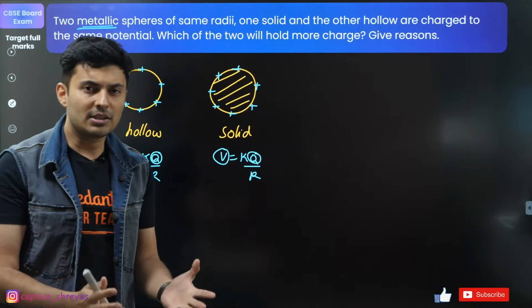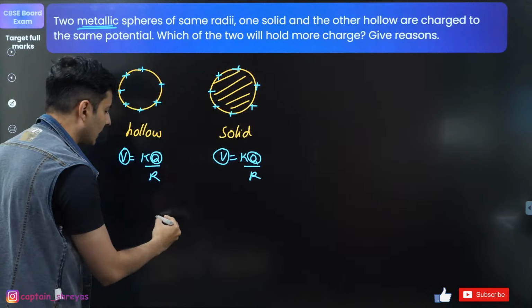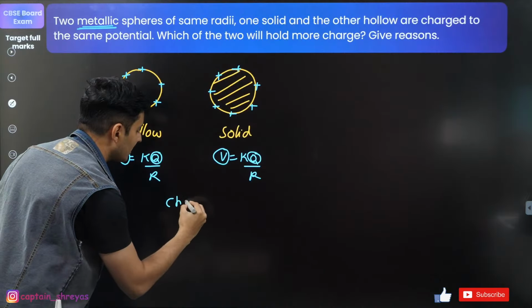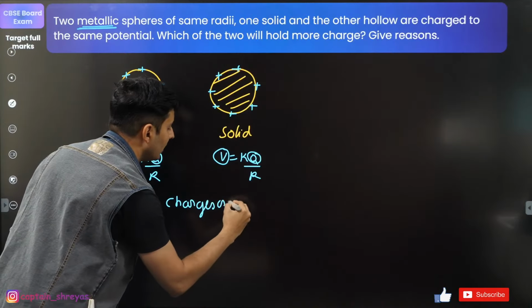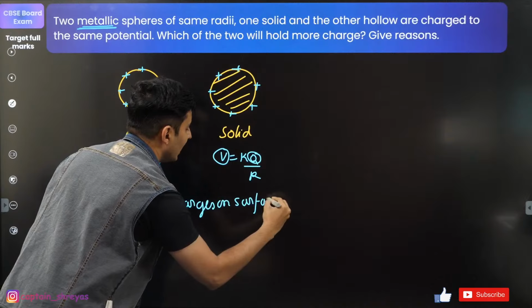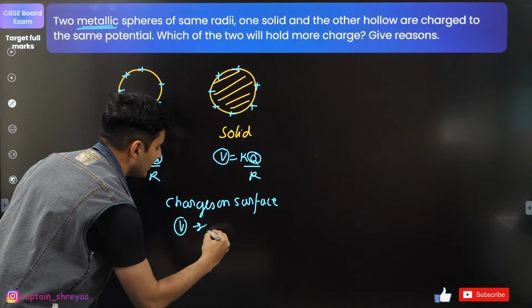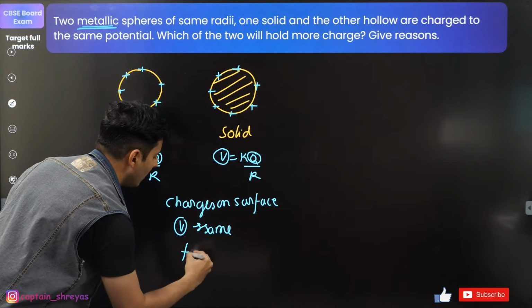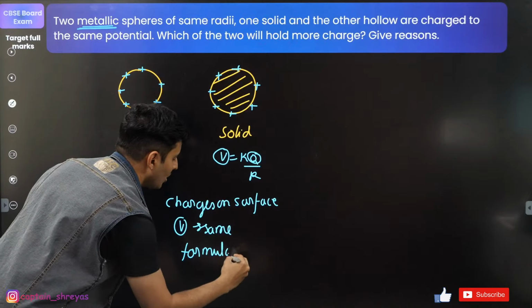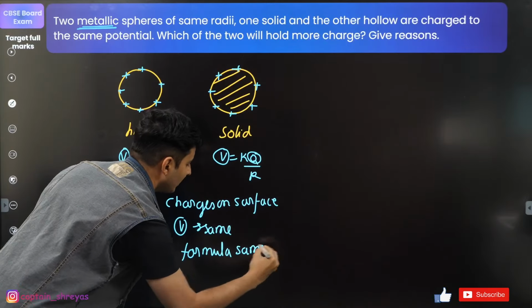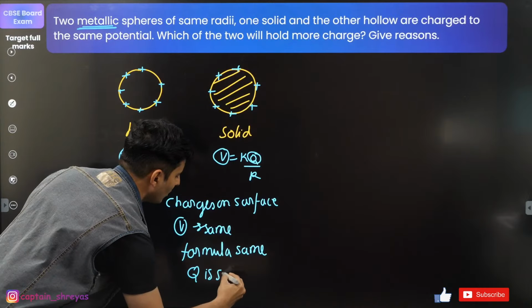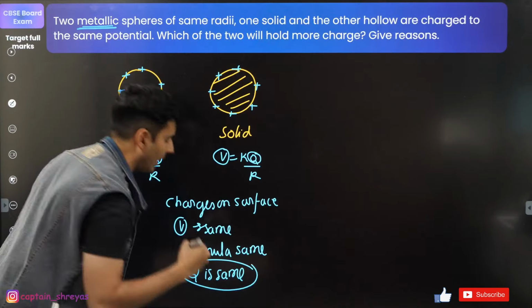So yes, the answer is the same. Understand that. Charges on the surface behave exactly like the other one. So the potentials being the same, the formula being the same, the charge is going to be the same. That is the answer.